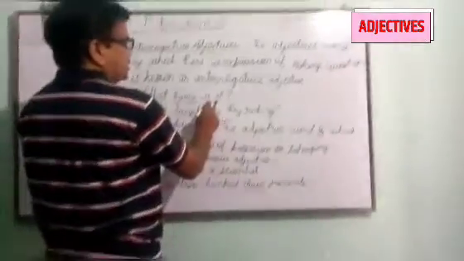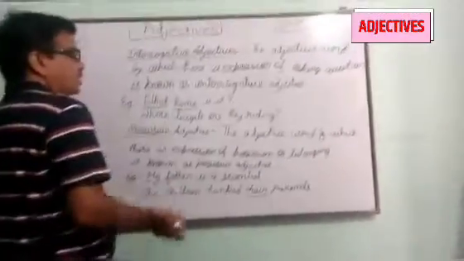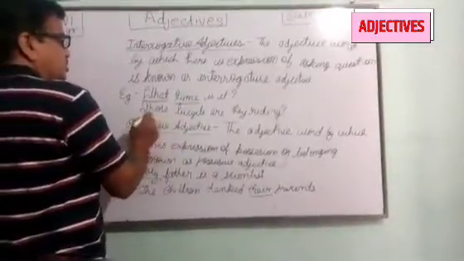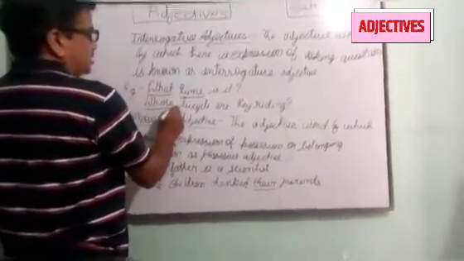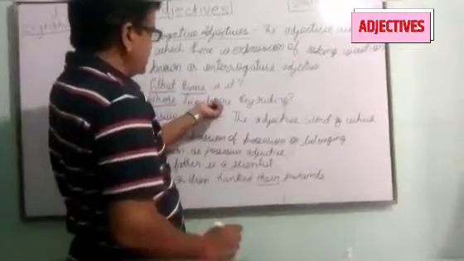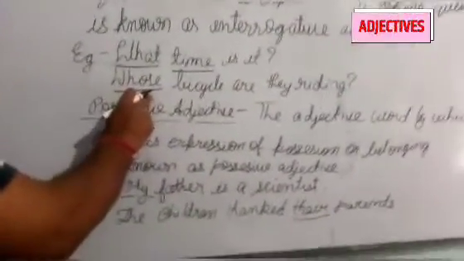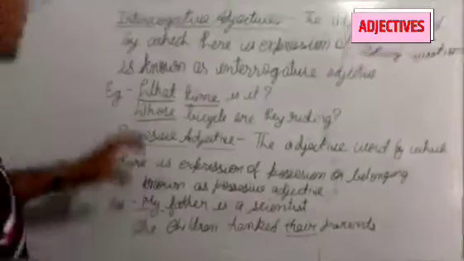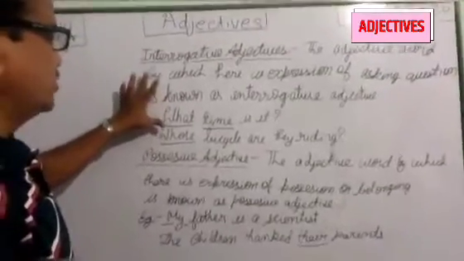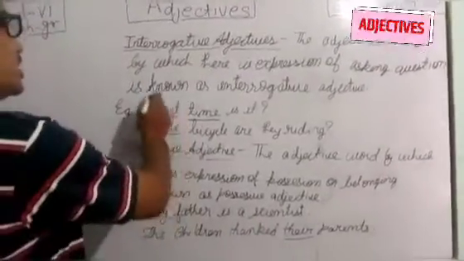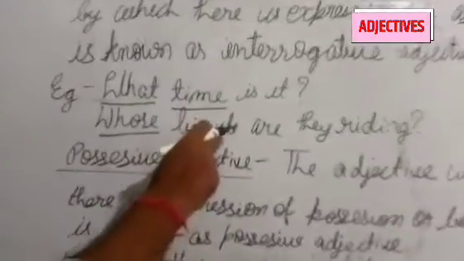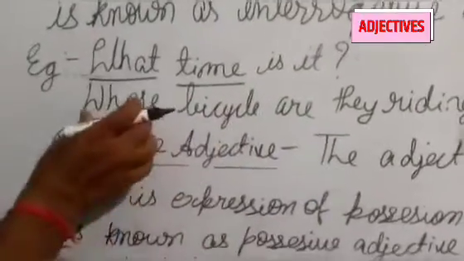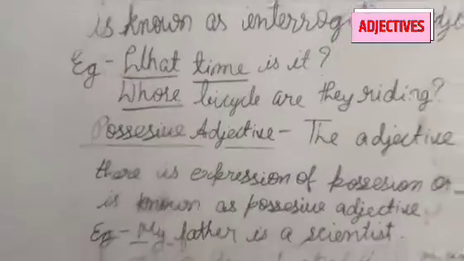What time is it? In the second example you can see, whose bicycle? Bicycle is also a noun. Before the noun there is the interrogative word, so it is the interrogative adjective. Whose bicycle are they riding? So I hope you have understood what an interrogative adjective is. Whenever an interrogative word comes before a noun, it becomes an interrogative adjective.